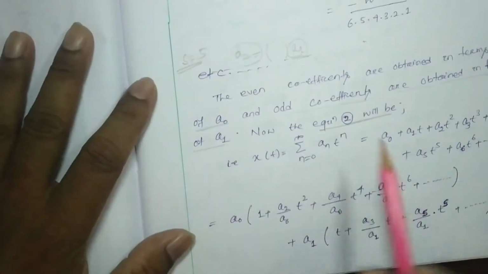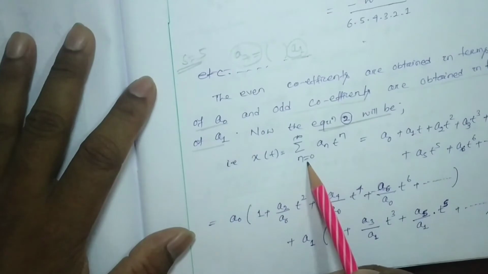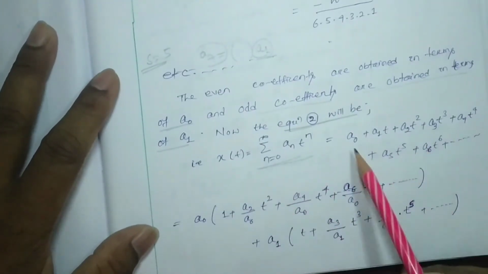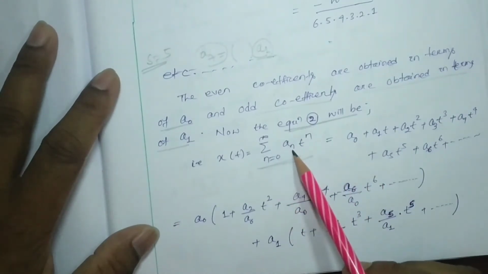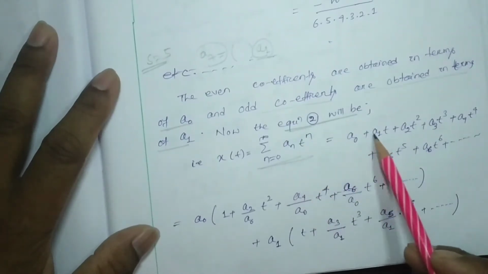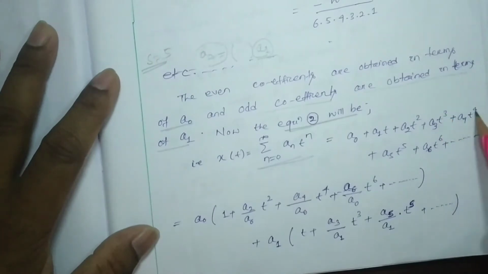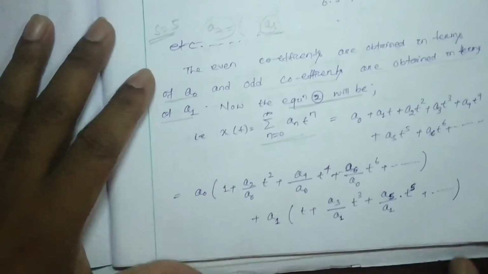Equation number 2 is nothing but x(t) equal to summation from 0 to infinity of a_n t to the n. In expanded form, for n equal to 0 we get a0 t to the 0, and t to the 0 is 1. So a0 plus a1 t plus a2 t square, a3 t cube, a4 t4, a5 t5, a6 t6, and so on.